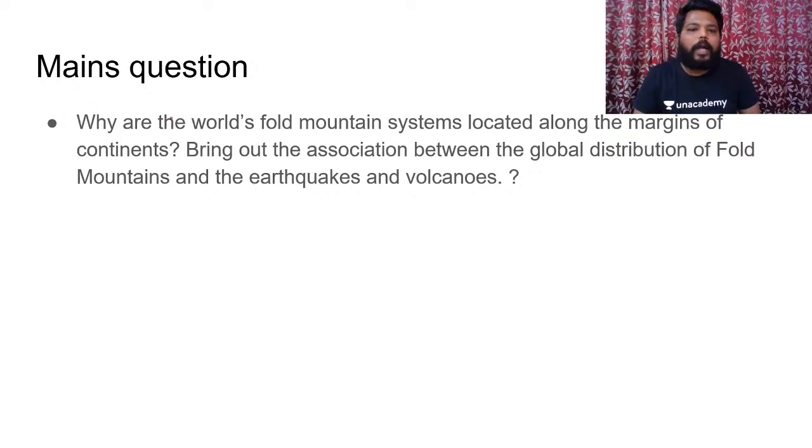Please try to frame an answer on this: why are the world's fold mountain systems located all along the margins of continents, and bring out the association between the global distribution of fold mountains and earthquakes and volcanoes. Please try to write an answer to this question. This was one of the questions already asked in UPSC, which is why I have mentioned this question for you.